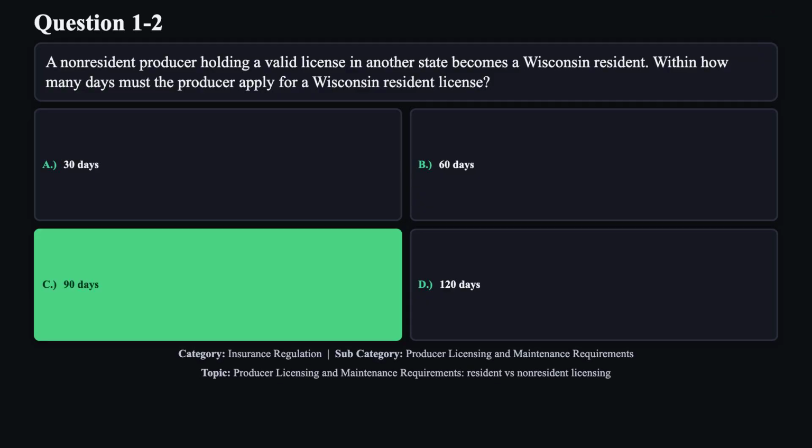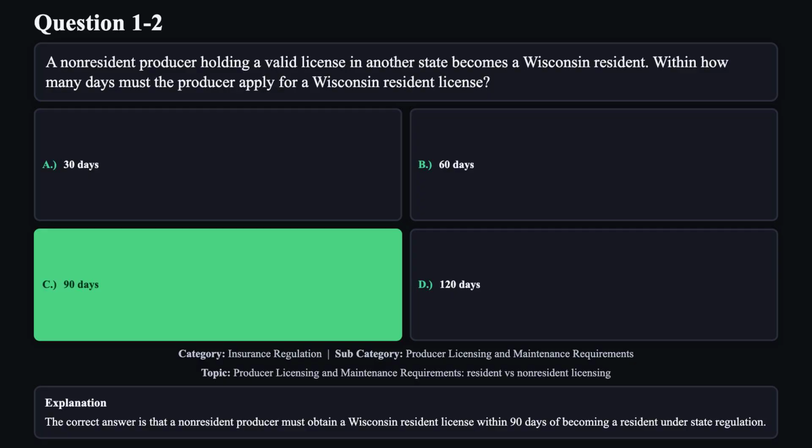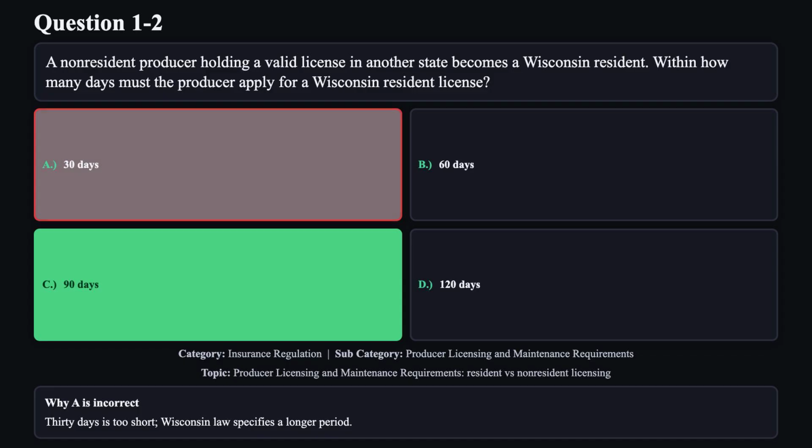The correct answer is C. The correct answer is that a non-resident producer must obtain a Wisconsin resident license within 90 days of becoming a resident under state regulation. Reason A is not correct. 30 days is too short. Wisconsin law specifies a longer period.